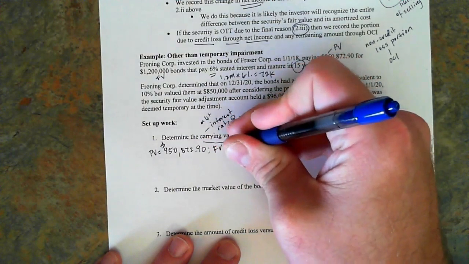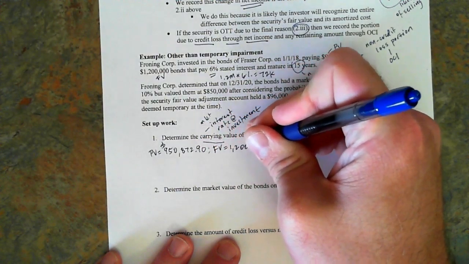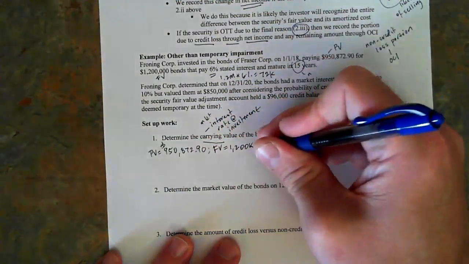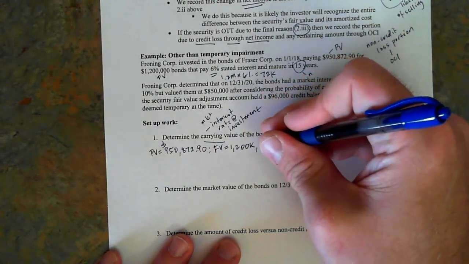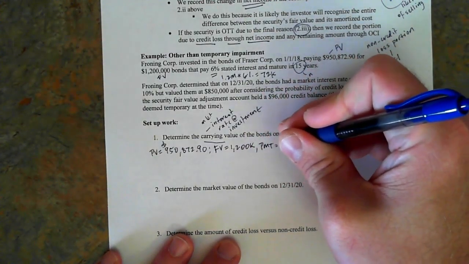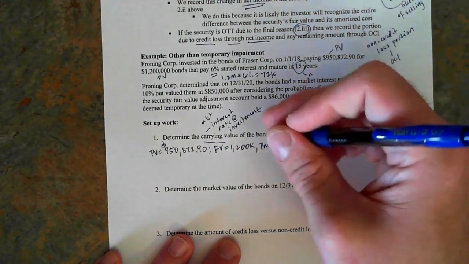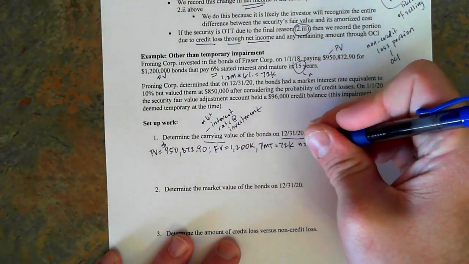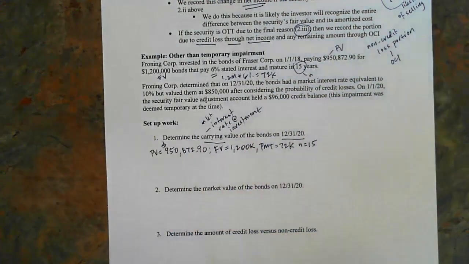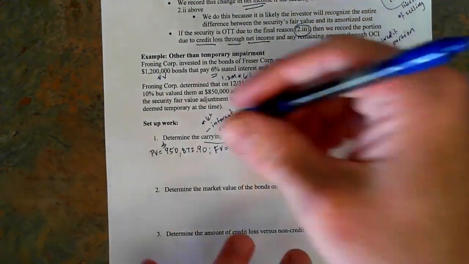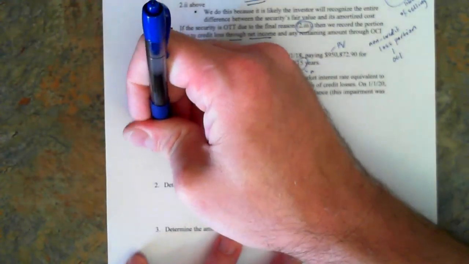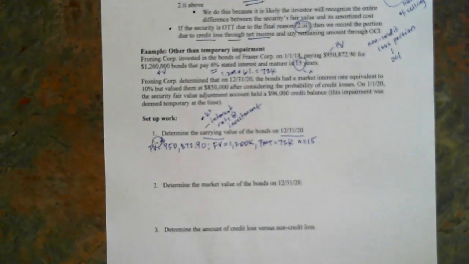Face value is $1.2 million. And the payment we calculated to be $72,000. And then the N is 15. If you punch that into your calculator, remember, the present value is an outflow of cash, so that would be a negative number.